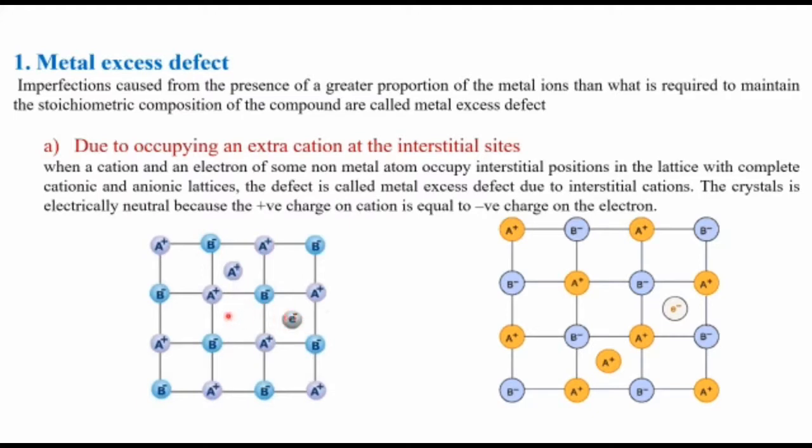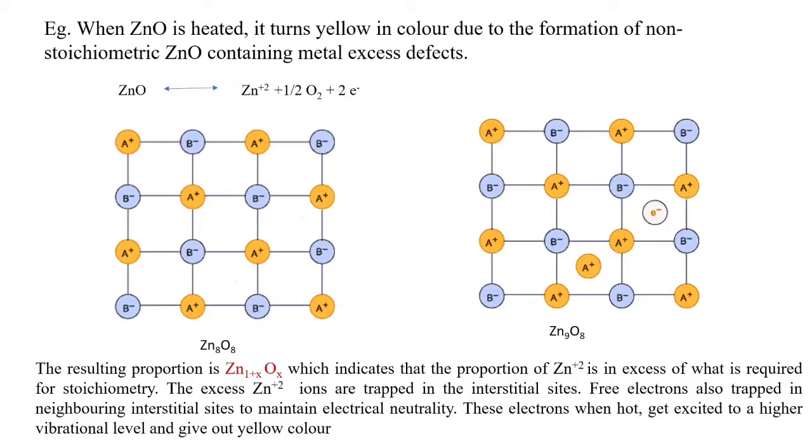That is why this type of defect is known as metal excess defect due to an extra cation occupying the interstitial site. An example for metal excess defect is zinc oxide. When zinc oxide is heated, it turns yellow in color. In the cold, zinc oxide is white, and when it is heated, it turns yellow. This is due to the formation of non-stoichiometric zinc oxide containing metal excess defect. This is the formula for zinc oxide. When it is heated, it dissociates into Zn2+ and half O2 plus 2 electrons.